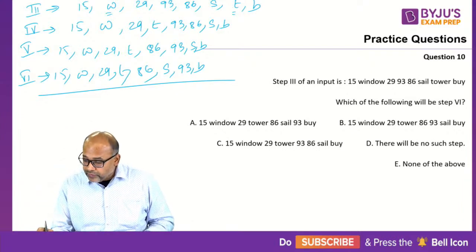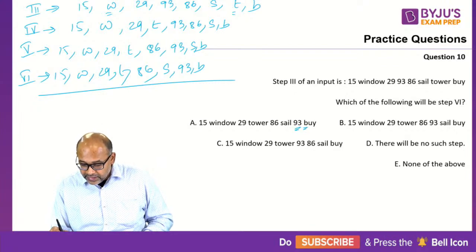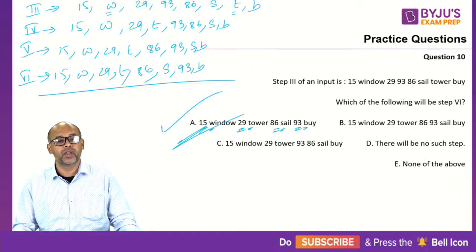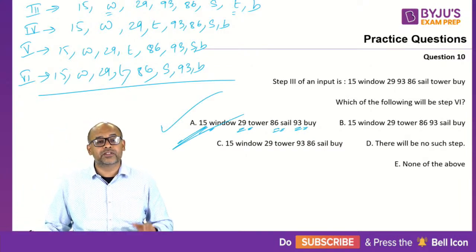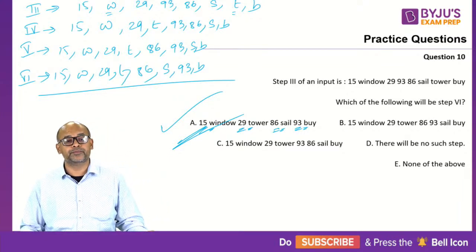So which of the following will be step 4? It should be ending with B. So it should be B, 93, S, 86, T, 29, W and 15, which is your option number A. None of you gave the correct answer for this. All of you made errors. So please check why these errors happened. What went wrong in this? Clear? So the correct answer is option A.